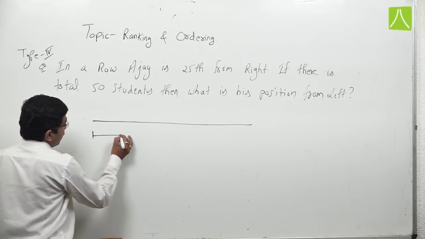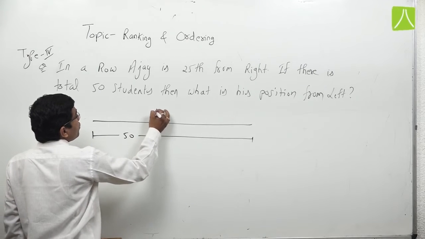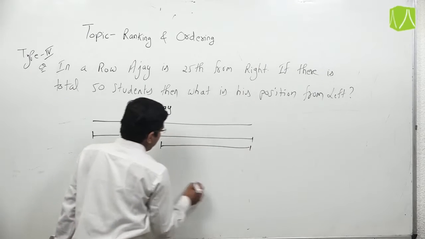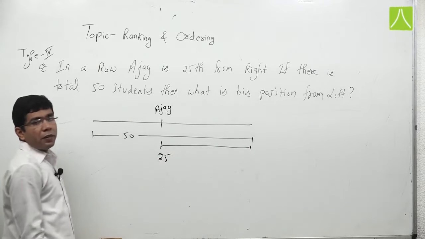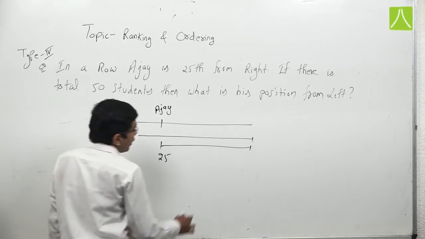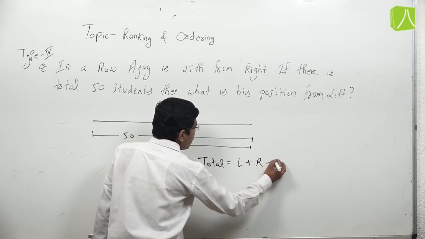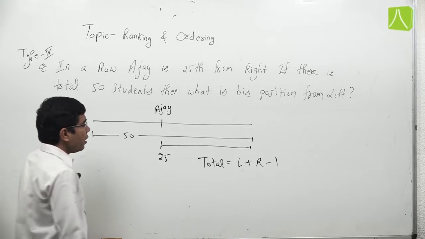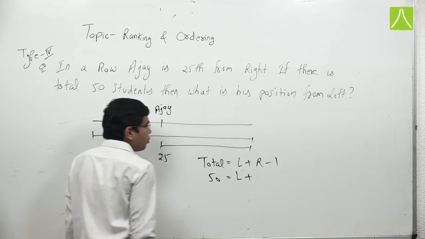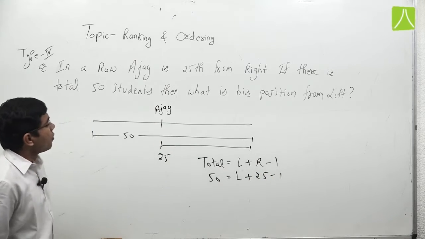If we count Ajay from right, his position is 25th. We have to find his position from the left. Our formula is total is equal to left position plus right position minus 1. Here total students are 50, position from left we have to determine, position from right is 25, minus 1.